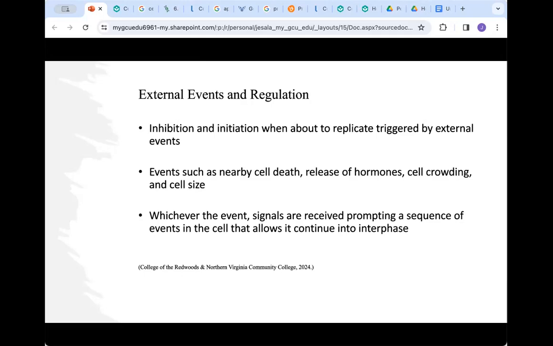HGH, which is the human growth hormone, can inhibit cell division if it's lacking and can cause dwarfism. Too much of HGH can cause gigantism, and if cells are too crowded, this can also inhibit cell division. No matter the reason for the signals, cells receive these signals, and this begins a sequence of events that allow the cell to continue into interphase. At this point, in order to move on, every factor required during each phase of the cell must be met.